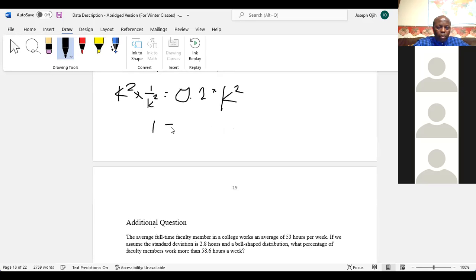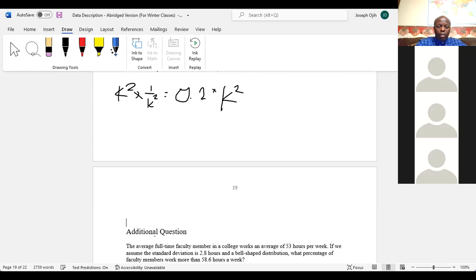1 equals 0.2. You know what? Let me bring it down so that we can have enough room. When you divide, this cancels out this one, you have 1 left.